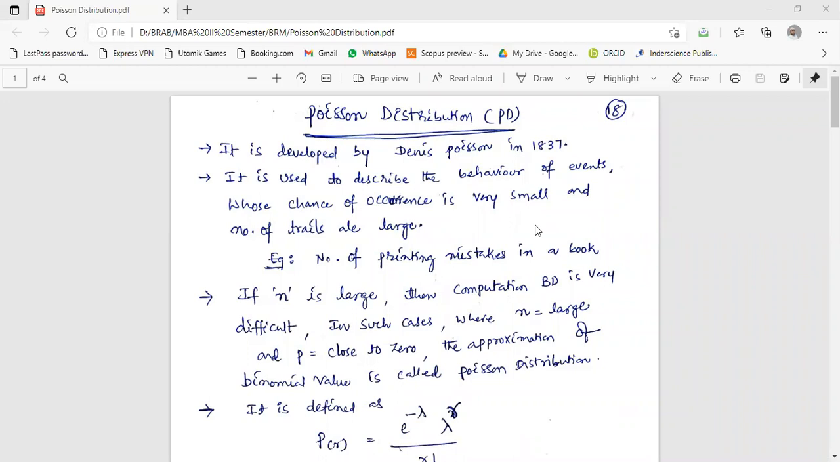Okay, dear guys. So far, we have discussed the binomial distribution problems. Now, another discrete probability function is Poisson distribution. It is also calculated for discrete random variable only. There are two types of probability distributions used to compute the probability in case of discrete random variable. One is binomial distribution, another one is Poisson distribution.